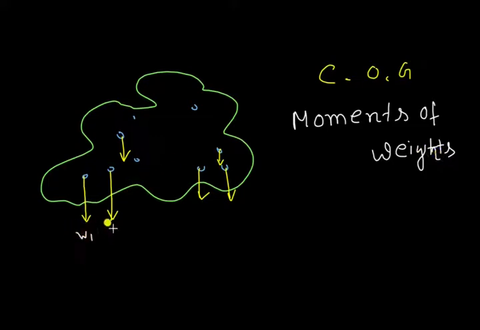Suppose this is W1, this is W2, this is W3, this is W4. Now the algebraic sum of moments of weights will be 0. At that point, center of gravity is present. Hope you can understand. I am explaining these things again.